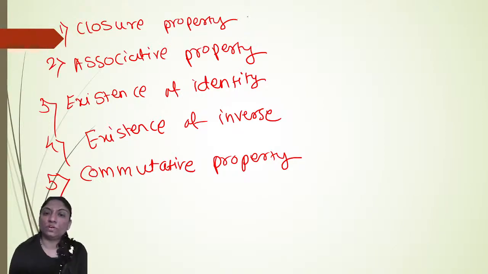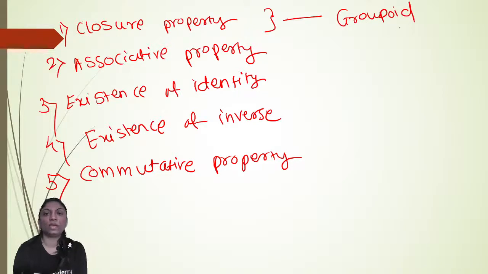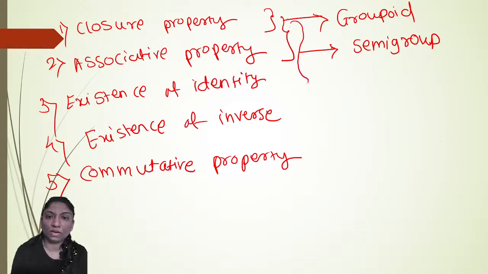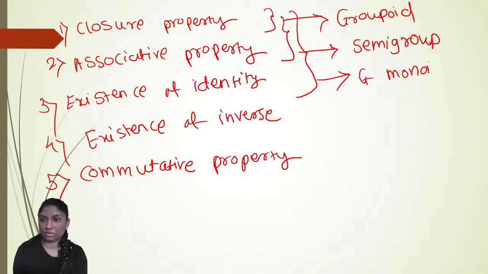Closure property, it means what? If G satisfies only closure property, then G is called a groupoid. And if G satisfies closure as well as associative property, then G is called a semi-group. And if G satisfies first, second, and third, closure property, associative property, and existence of identity, then G is called a monoid.